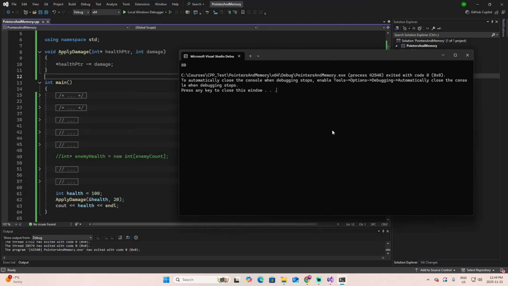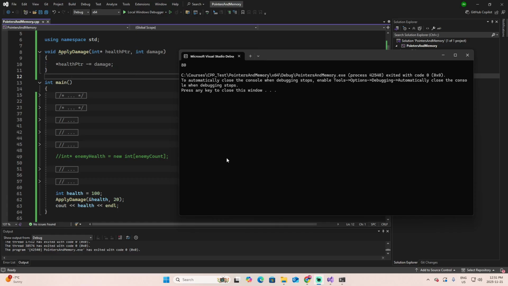Now let's explain what is happening here. Inside the main function, we call applyDamage, ampersand health and 20. Ampersand health gives us the address of health. Inside the function applyDamage, we use the health pointer to change the value inside that address. We take that value and we subtract damage. Asterisk health pointer is the actual health value.